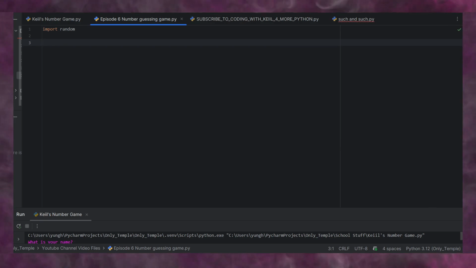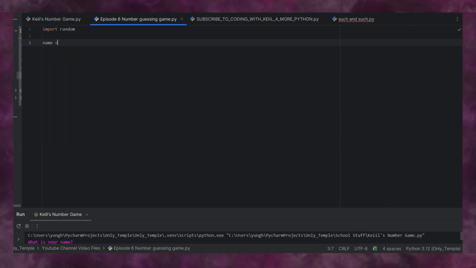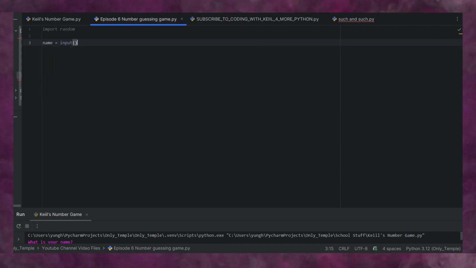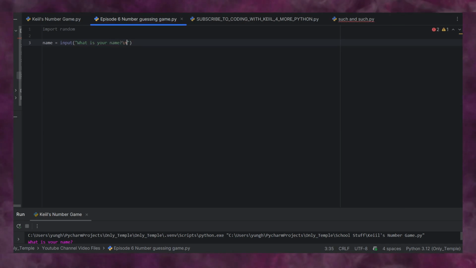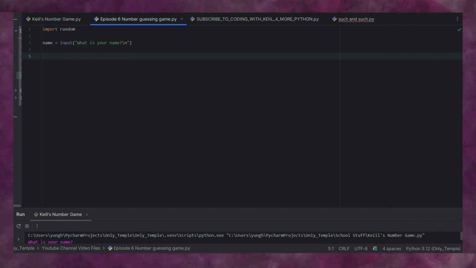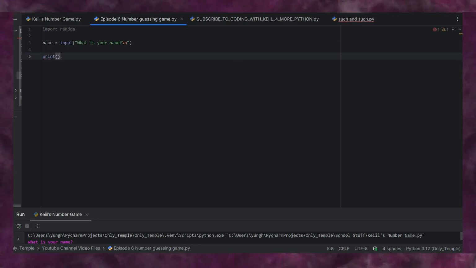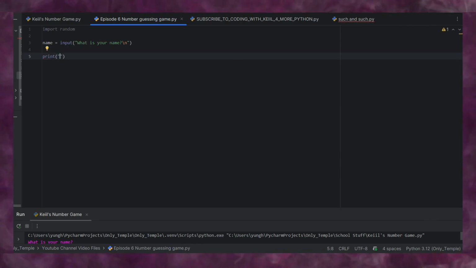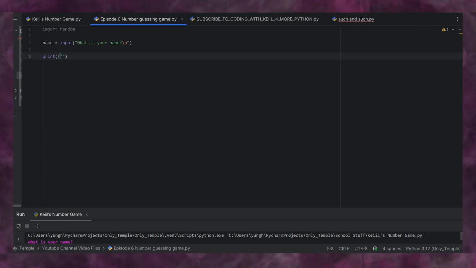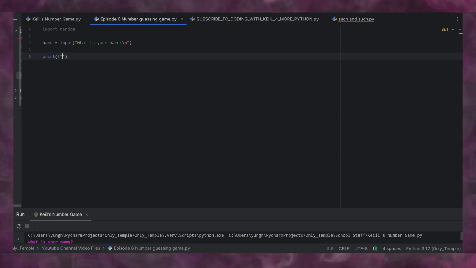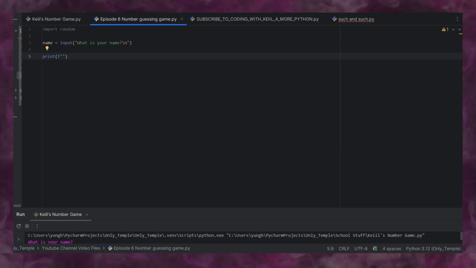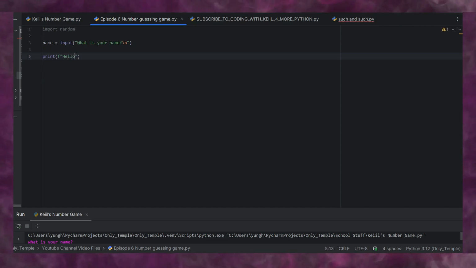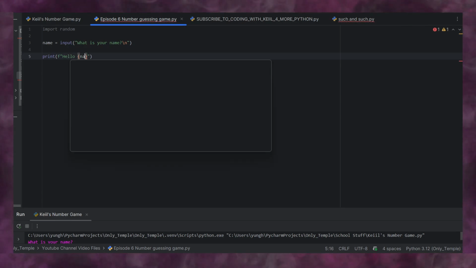We're creating a game. So, like every good game, it generally starts out asking what your name is. So that's what we'll do. What is your name? And we'll put our new line character. After we get the name, of course, we want to greet the player. So we will throw a print statement down, and it'll be an f-string because we're going to put the variable in the sentence. So we'll say hello, name.